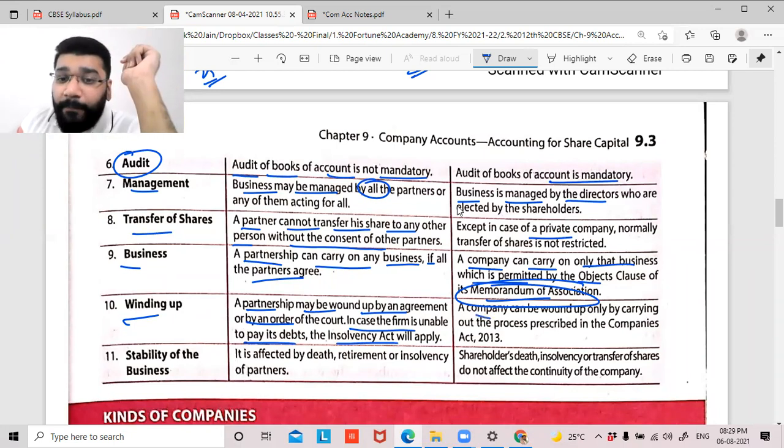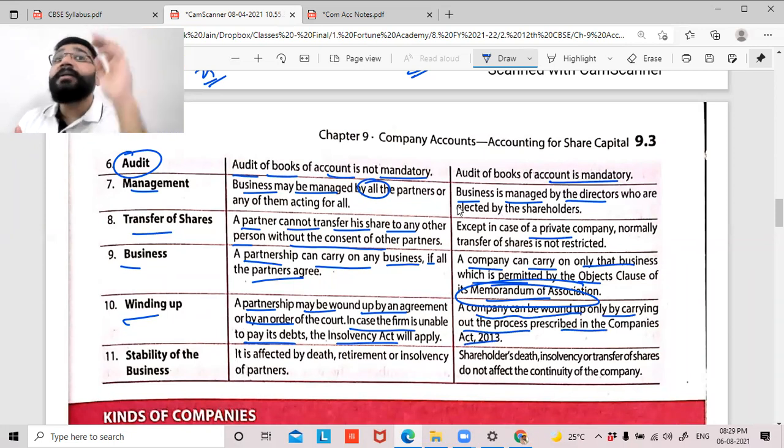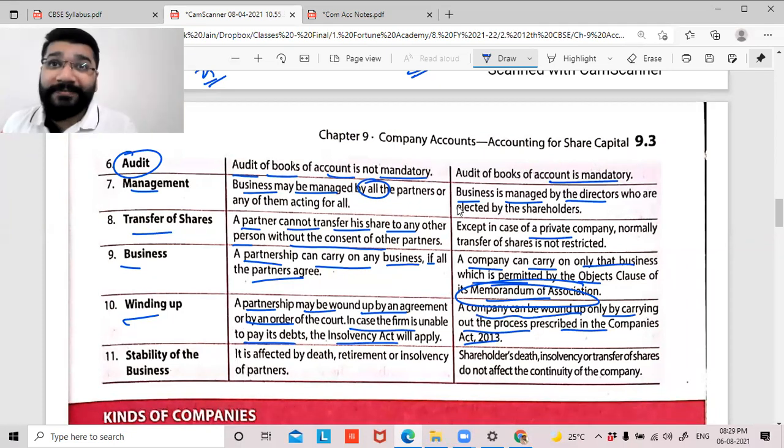Whereas a company can be wound up only by carrying out the process as prescribed in the Companies Act 2013. There is a complete process: how the winding up process should be initiated, who should initiate it, and what certain steps have to be done by the company. Only after that will the winding up process be initiated. There is a whole lot of compliance that has to be done. It is not as easy as it is for a sole proprietorship or partnership.